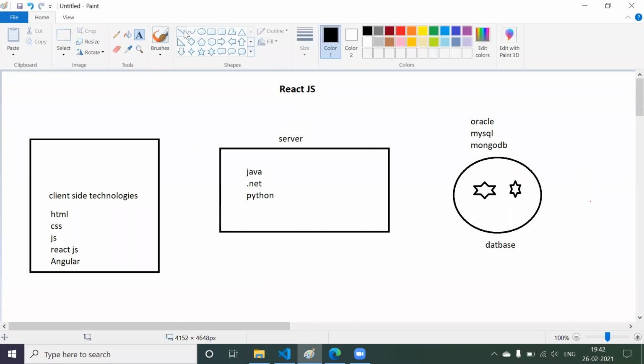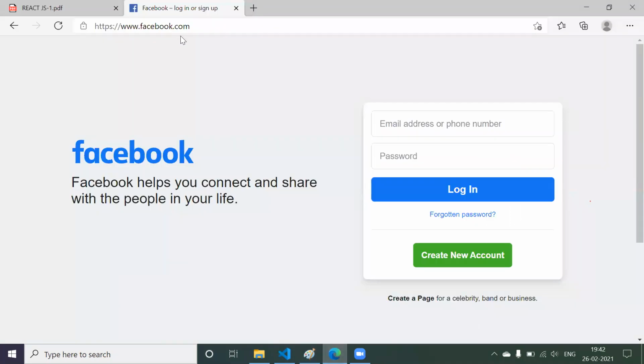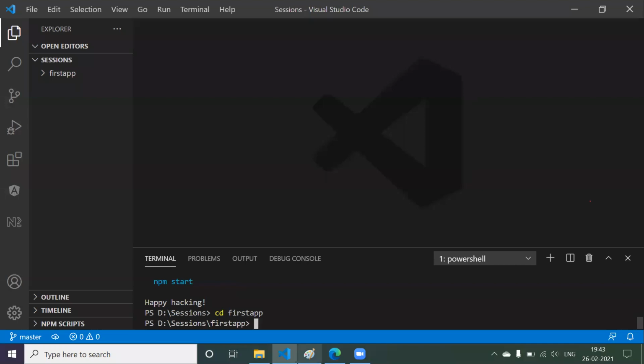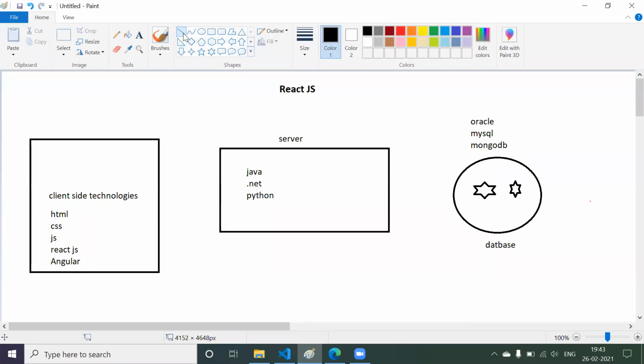Now, whenever you hit your application, for example, you have hit www.facebook.com, something you are able to see here, right? This login page is your client side. Now you are going to enter your email ID, then your password, then click on login. Whenever you click on login, a request will go. We are going to send one request to the server by sending your credentials.